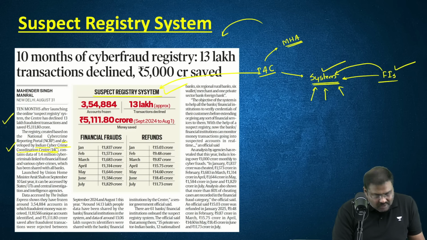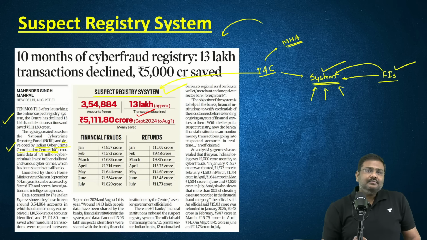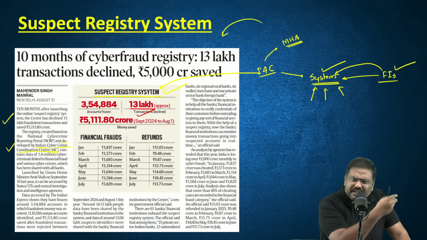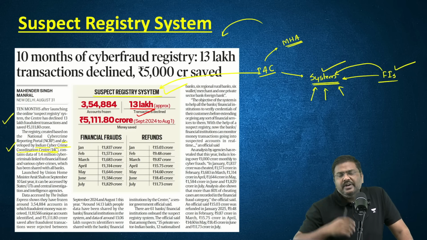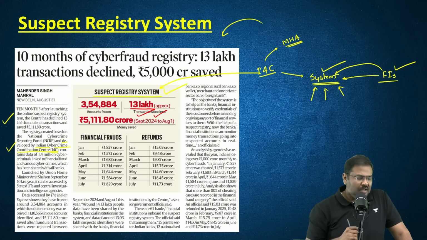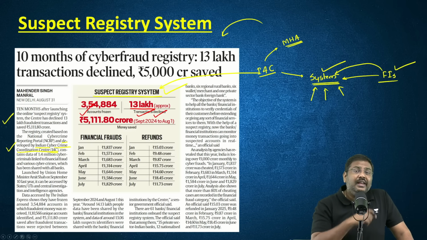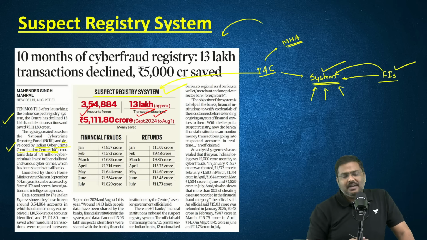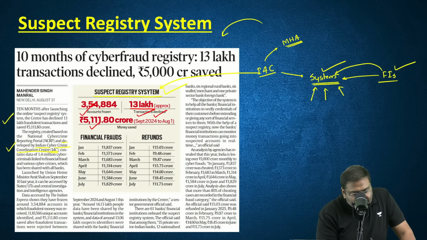How many transactions have been declined so far? 13 lakh. Right? This particular model was set up in September 2024. And since then, more than 13 lakh transactions have been declined. And more than 3 lakh accounts have been frozen. And more than 15,000, right?